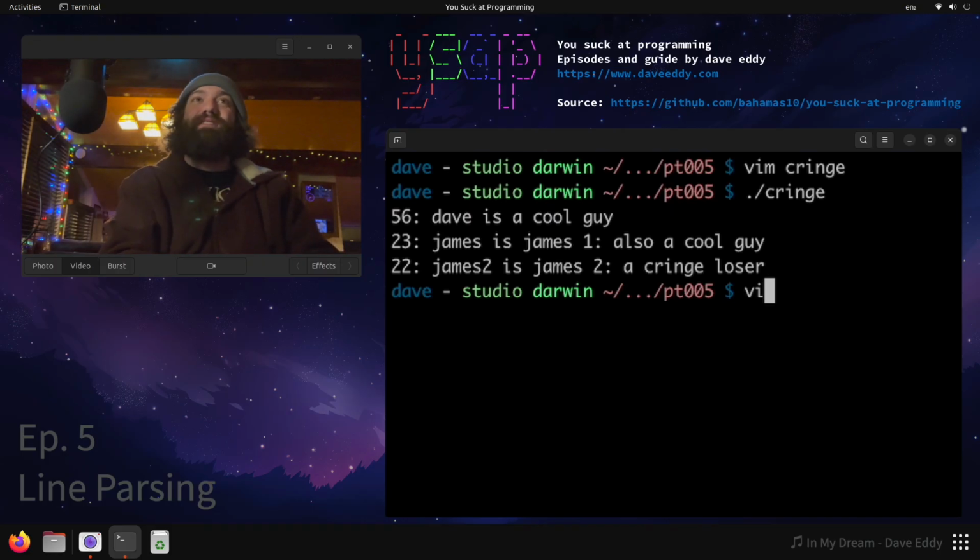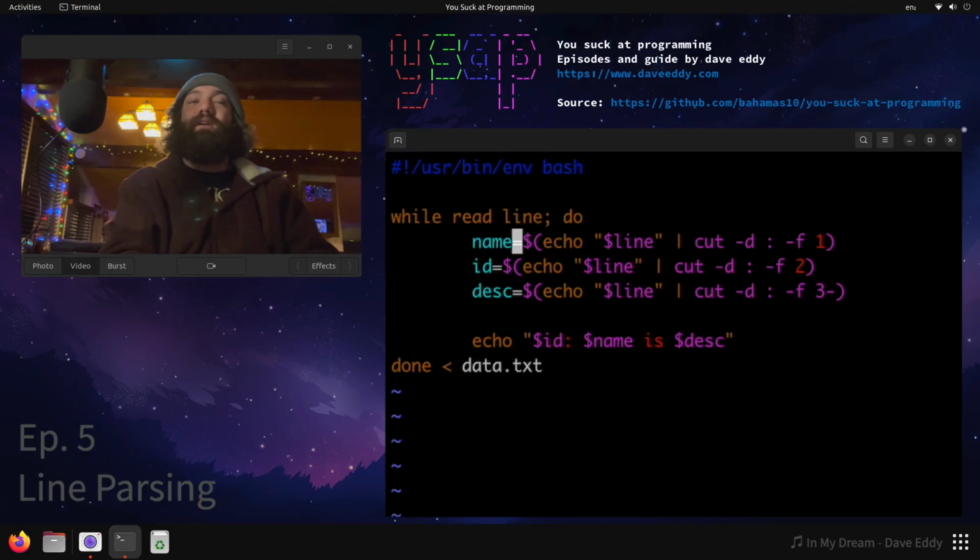All right, you guys ready for this? Let's talk about it. What's happening here? Well, we're piping to cut. Every time we loop a line in the text file, we actually fork an external command. The external command is cut. For every line in the text file, we have 3 forked commands here. So because we have 3 lines, 3 times 3, we are forking 9 times in this script. Can we get that number down?